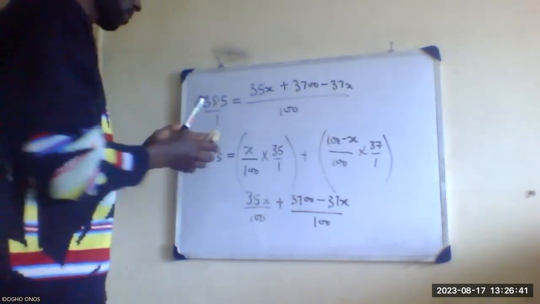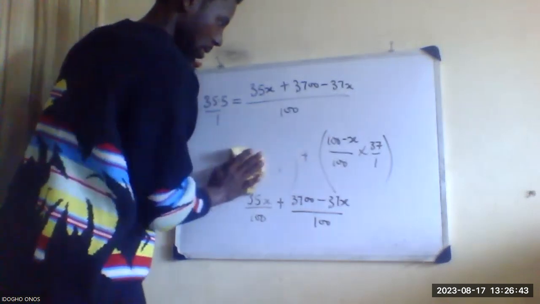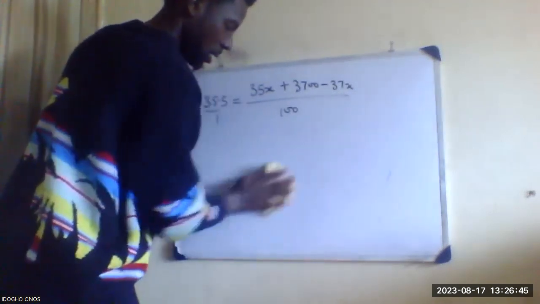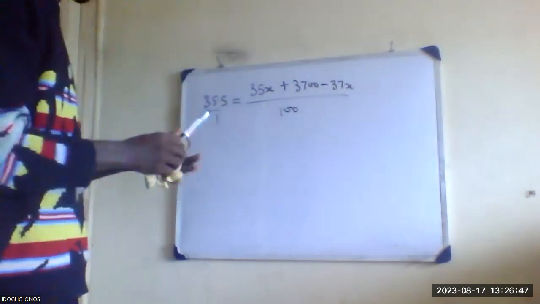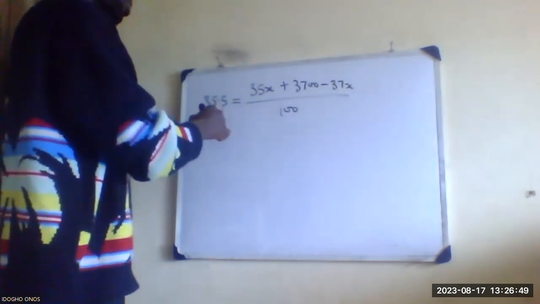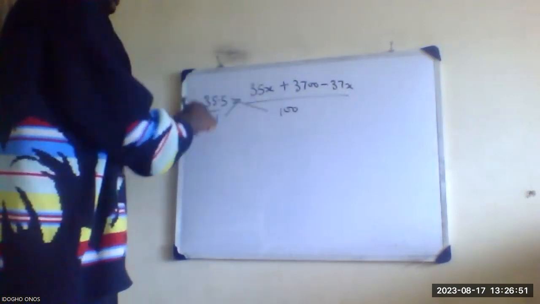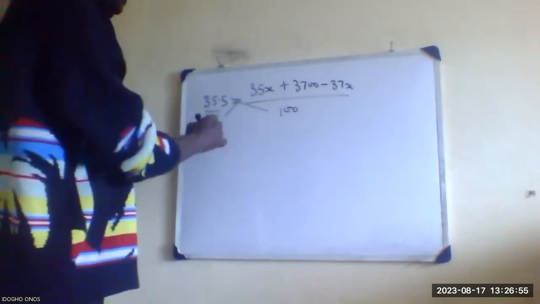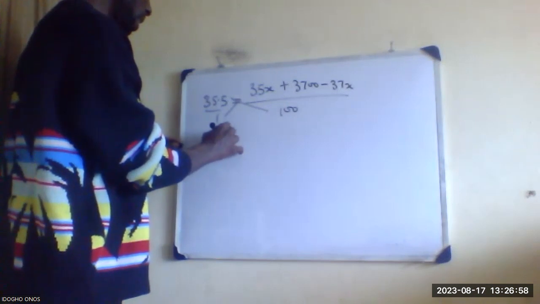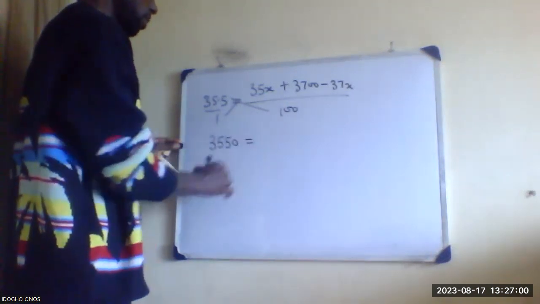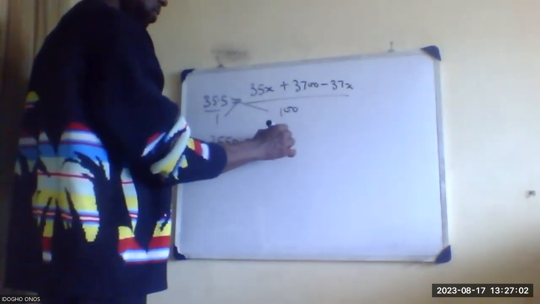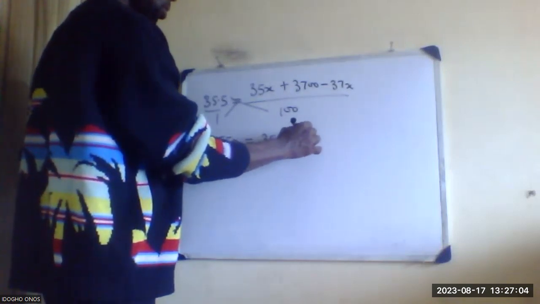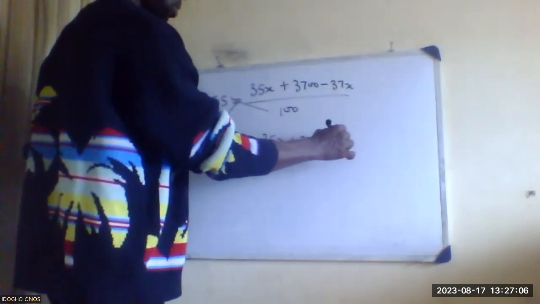So at this point, I will cross multiply. 35.5 times 100 gives 3550, and then 35X plus 3700 minus 37X.